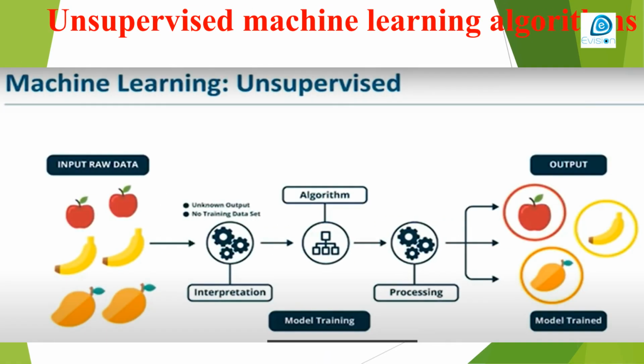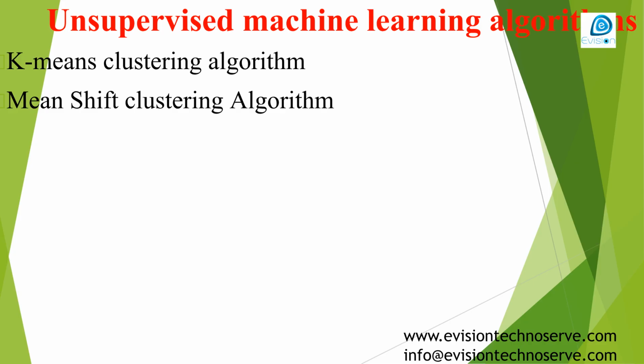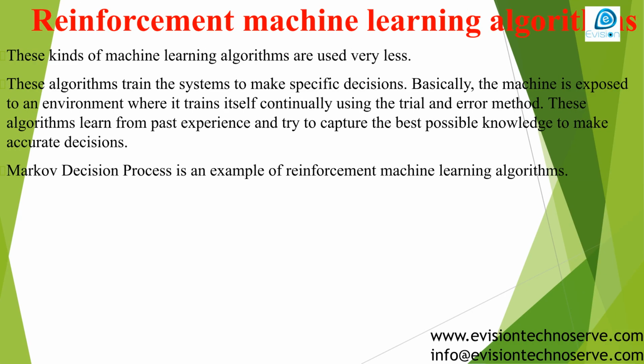Association problems focus on discovering rules that describe large portions of data, such as finding customers who buy both X and Y. This image illustrates unsupervised learning, where the algorithm is presented with various animals and must autonomously group them into clusters based on shared features without prior labels. Another illustration of unsupervised learning shows the clustering process. Data points are naturally grouped into distinct clusters by the algorithm, revealing inherent structures in the unlabeled data.